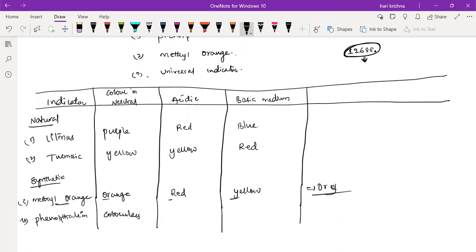Acidic pink? Pink or purple, something related to that. Basic, it's colorless? This is colorless actually. This is pink. So phenolphthalein is colorless in the neutral, colorless in acidic medium, and pink in basic medium.